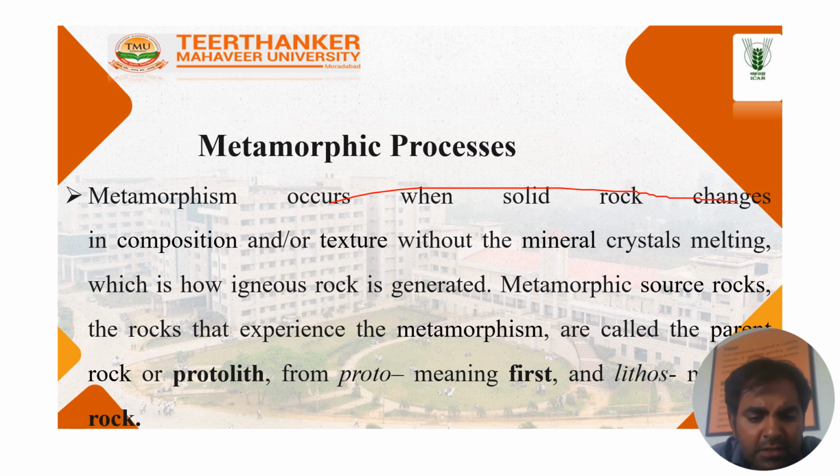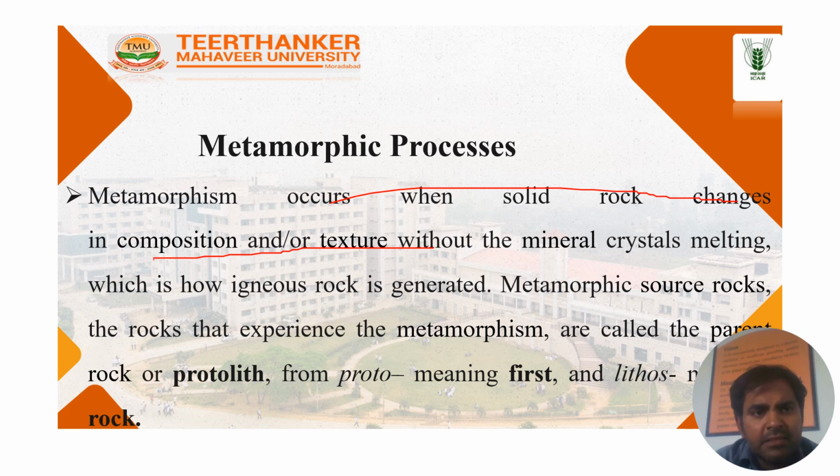The rocks that experience metamorphism are called the parent rocks or protolith. From proto meaning first and lith meaning rocks. I have already described that. Protolith means the first pre-existing rock. With the help of heat and pressure, the pre-existing rock is converted into metamorphic rock.